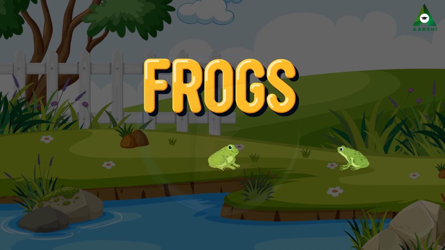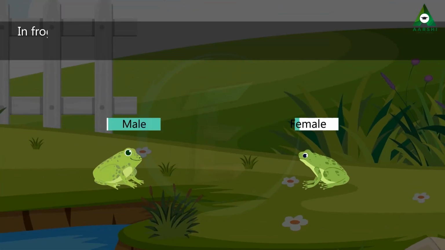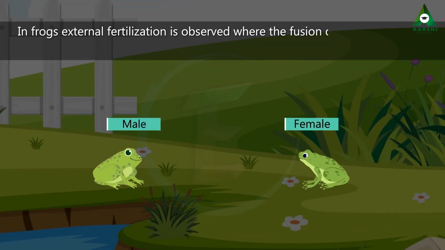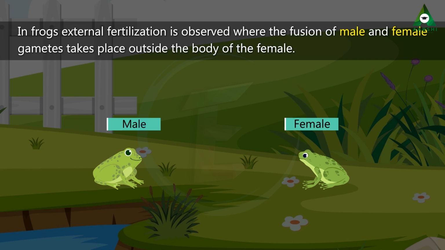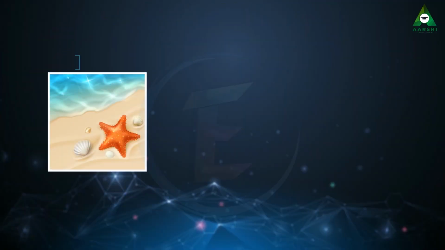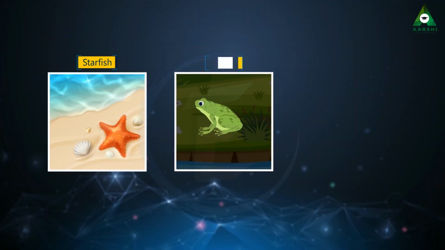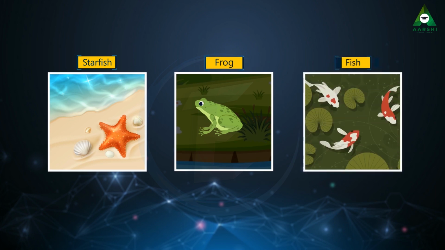Frogs. In frogs, external fertilization is observed where the fusion of male and female gametes takes place outside the body of the female. This type of fertilization is mostly seen in aquatic organisms like starfish, frog, fish, etc.